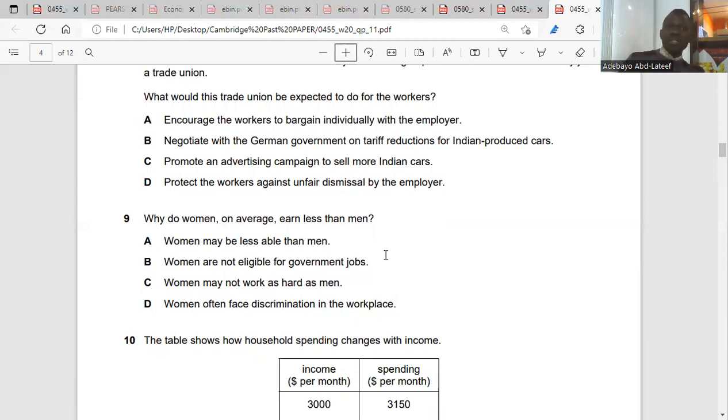Discrimination means you're using the characteristic of an individual to determine